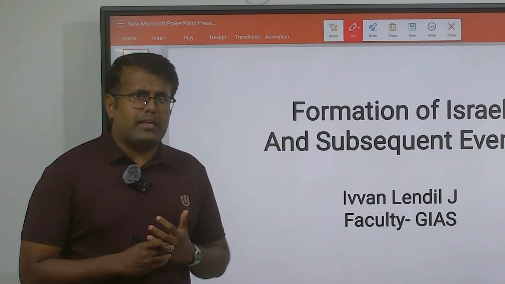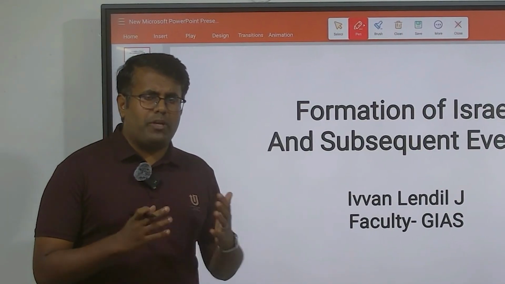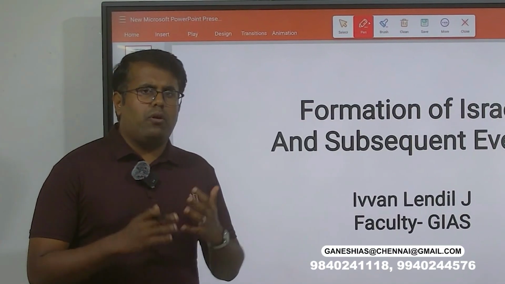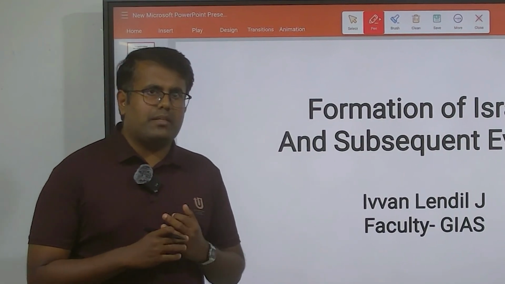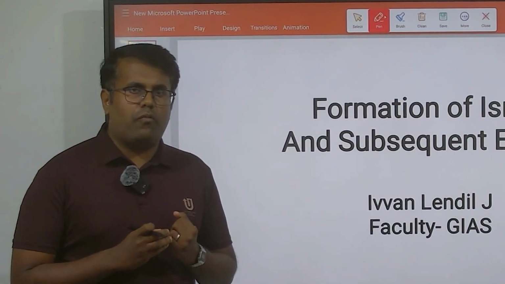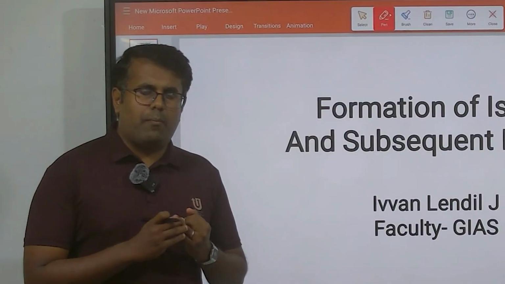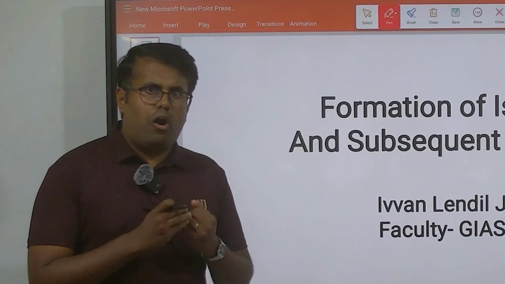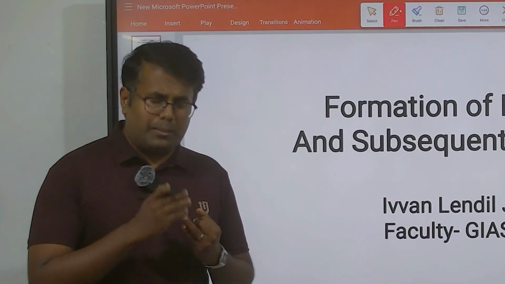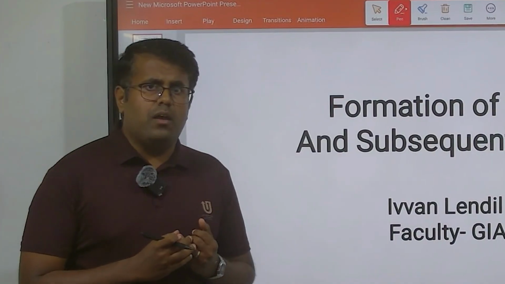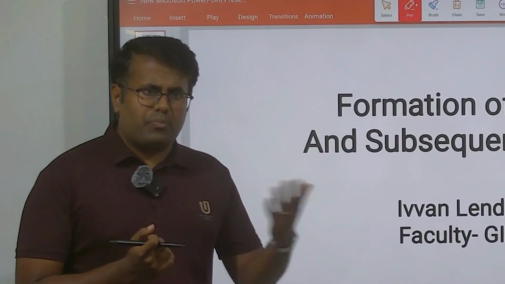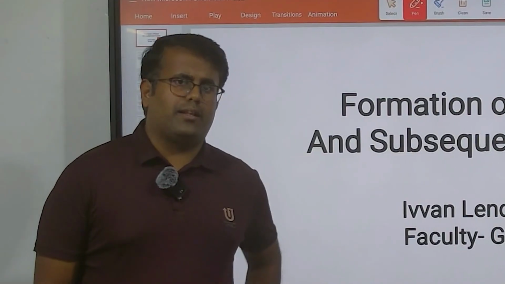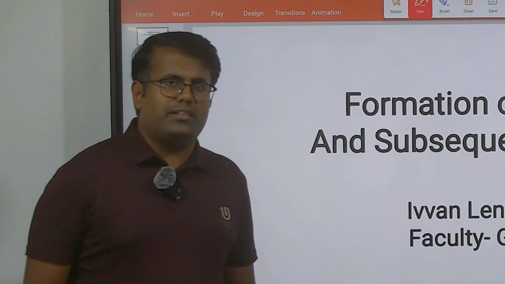So what we are going to see is a very important topic, that is the formation of Israel, right? Basically this lecture series is going to be divided into 3 parts. That is, how the state of Israel was formed in the Middle East. Number 2, how did Israel alter the balance of power crisis in the Middle East? And number 3, the subsequent formation of Iran and the other events which have unfolded there. So now let's move on to the session today.